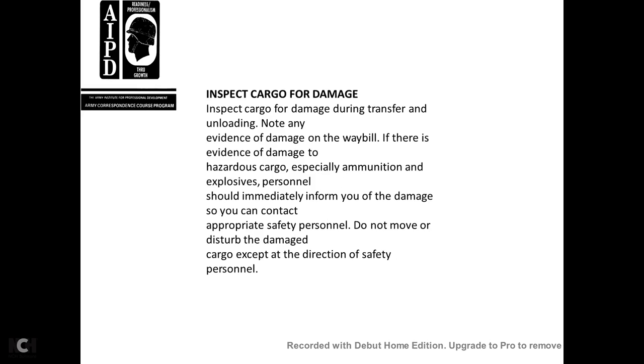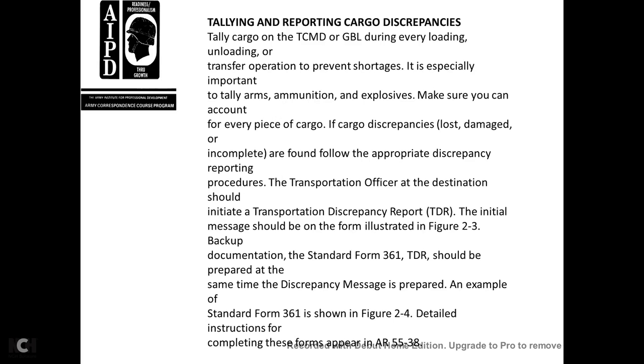Inspect the cargo for damage. Inspect the cargo for damage during the transfer. Unload and look for evidence of damage on the waybill. If there is evidence of damage, especially damage close to a person, immediately inform and contact the appropriate safety personnel. Do not move or disturb the damaged cargo except under the direction of safety personnel. Report the cargo disruptions.